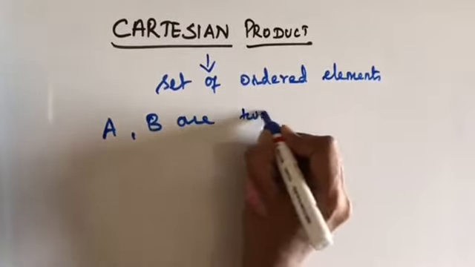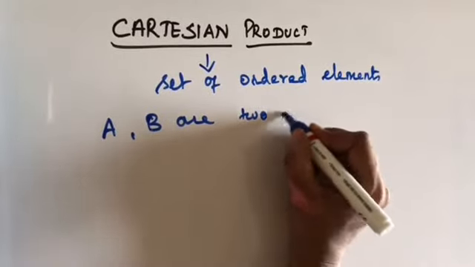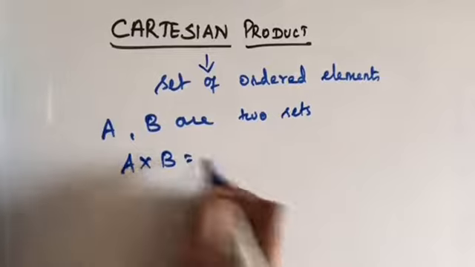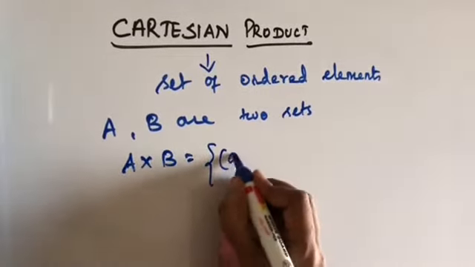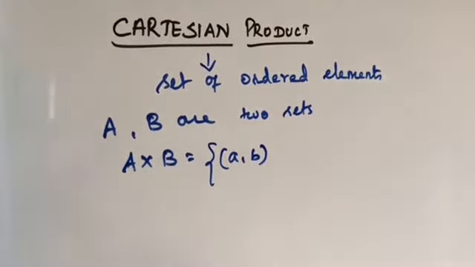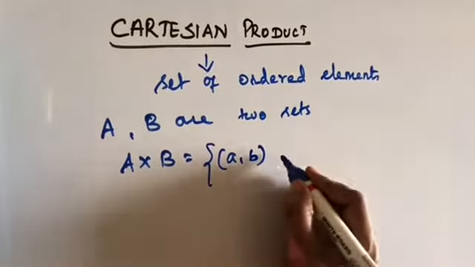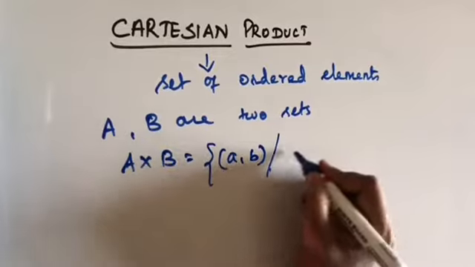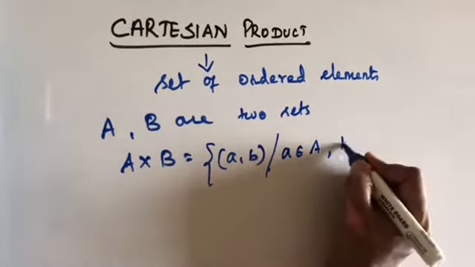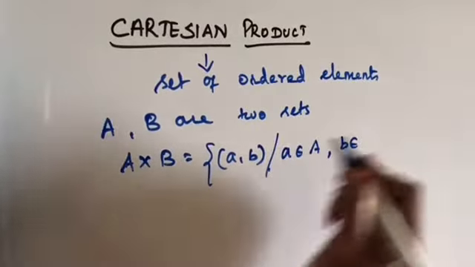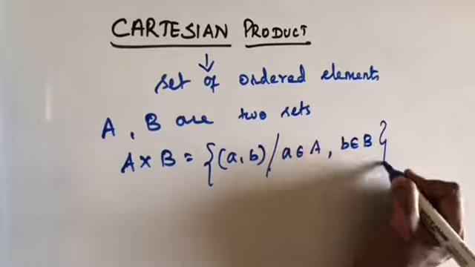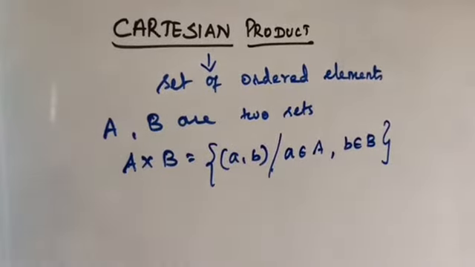Now I am going to find the product of the two sets. A cross B is equal to the set of ordered pairs. When I multiply two sets, I get a pair of elements (a, b), such that a belongs to the first set A and the element b belongs to the second set B. This is the Cartesian product of two sets.